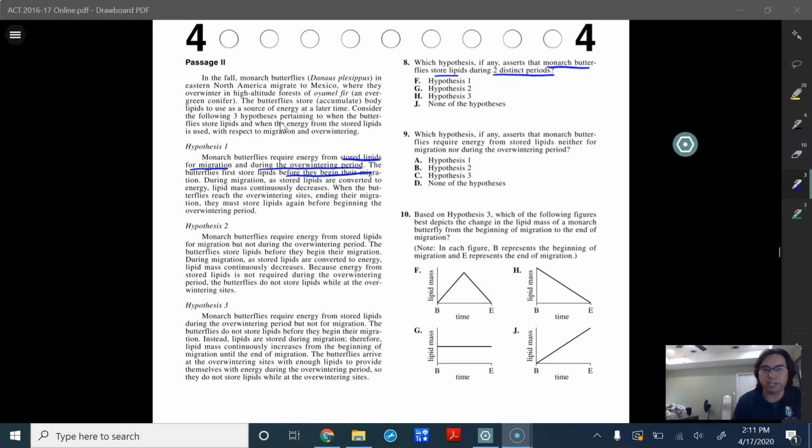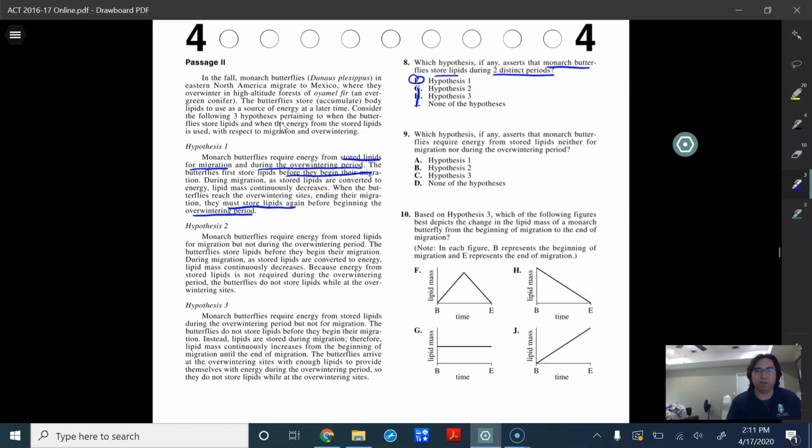If we keep reading in this passage, we see that they're stored during the migration period. And it says, when the butterflies reach the overwintering sites, ending their migration, they must store lipids again before beginning the overwintering period. So that tells us those are the 2 distinct periods, and F is the answer. We don't really have to look any further because that already confirms our answer choice, and we know all of the others happen to be incorrect.